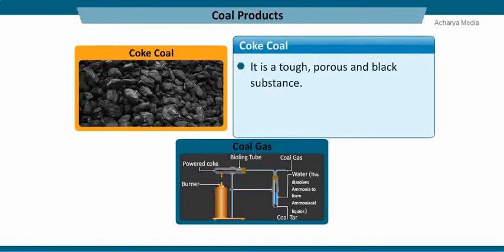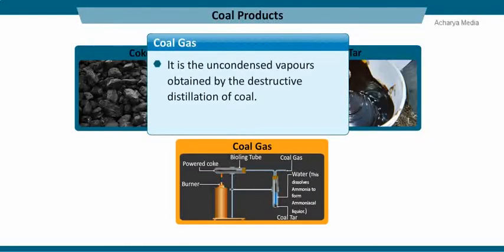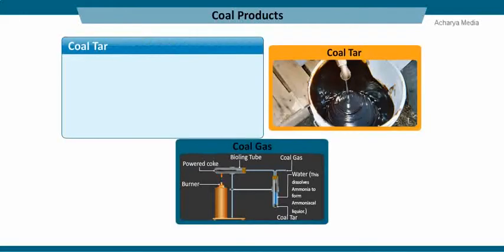Coke is a tough, porous and black substance. It is almost a pure form of carbon. Coke is used in the manufacture of steel and in the extraction of many metals. Coal gas is the uncondensed vapors obtained by the destructive distillation of coal. It is used as a fuel in many industries.